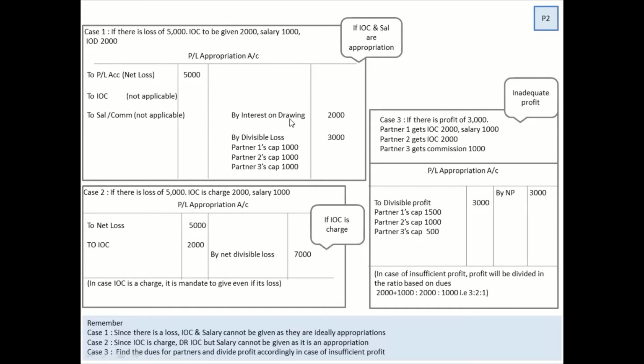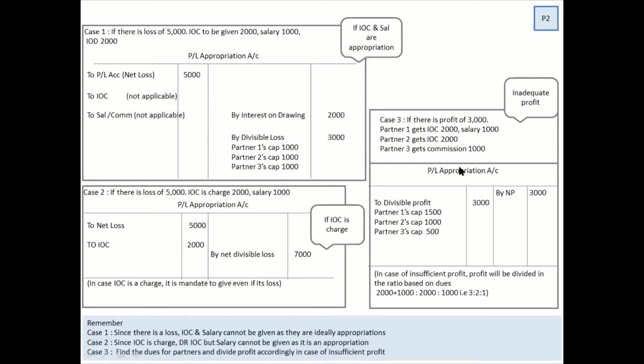But what is IOD? Something you take from the partner, so it has to be recorded. This can be your one marker for your MCQs. So pay a lot of attention to these simple lines. Now the next case, they are saying that IOC is a charge. What did I tell you the word charge means? It means it is mandatory. It means whether you make a loss or a profit, IOC has to be given. But salary is not a charge. It is still an appropriation. So that is why the salary is not being recorded.